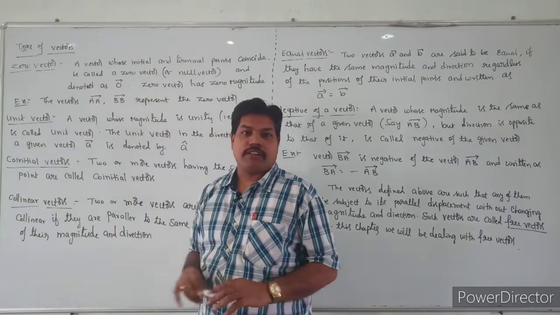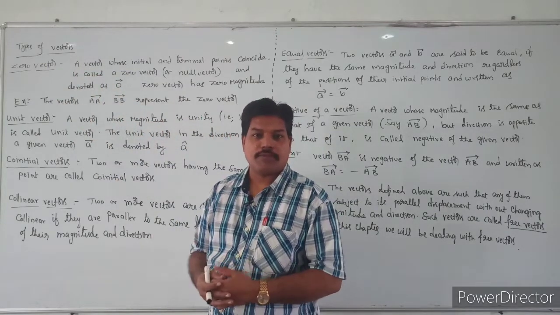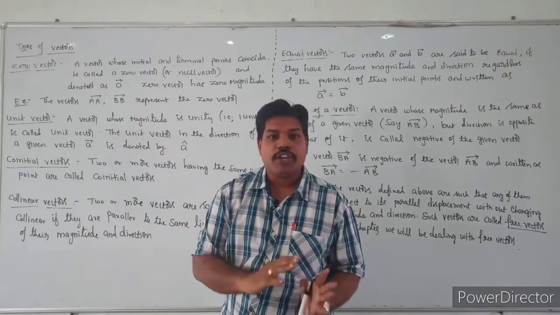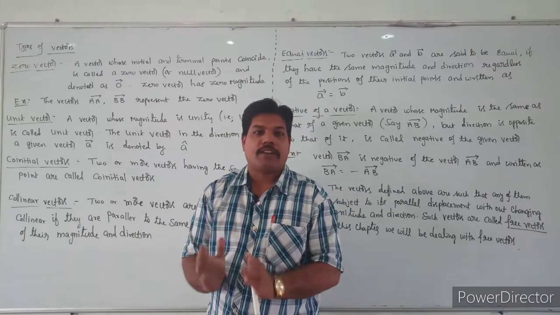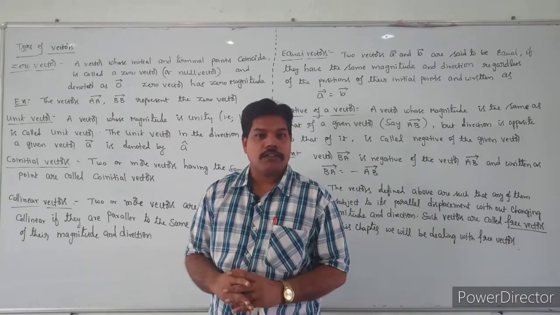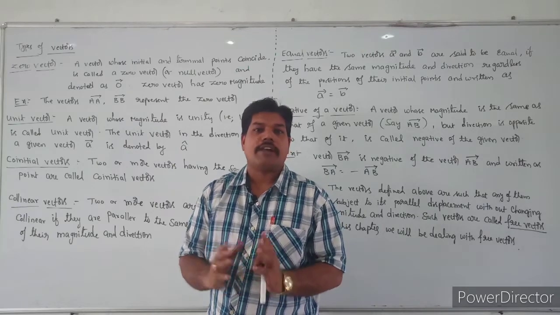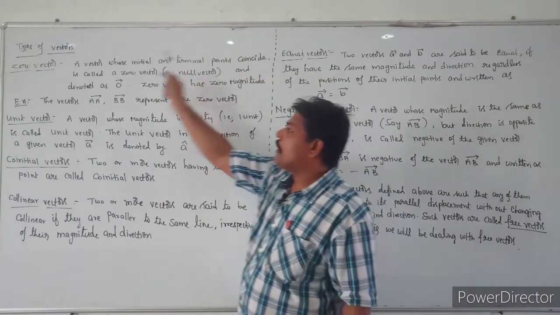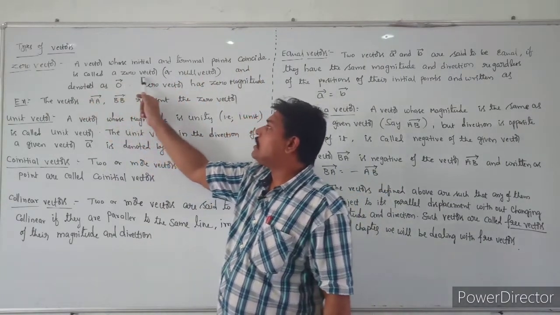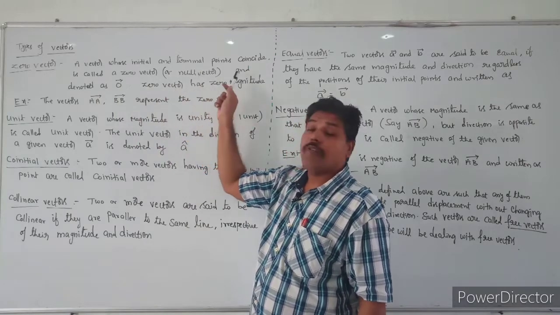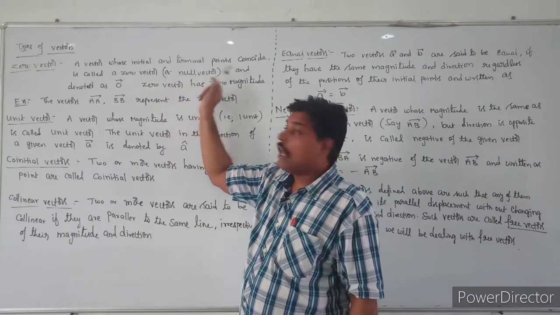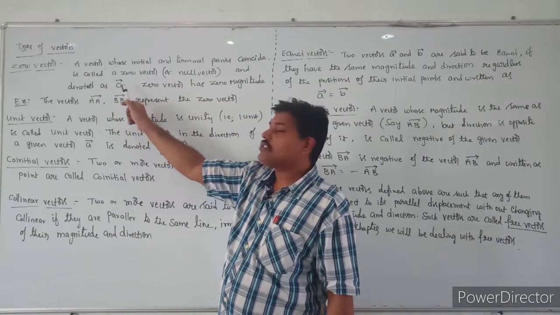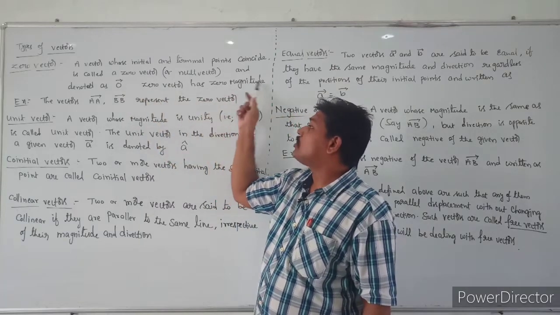Different types of vectors are there, and here we are going to discuss them. First, what is the zero vector? The zero vector is one whose initial and terminal points are the same, and the magnitude of the zero vector is 0. A vector whose initial and terminal points coincide is called a zero vector or null vector, denoted as 0 bar. The zero vector has zero magnitude.